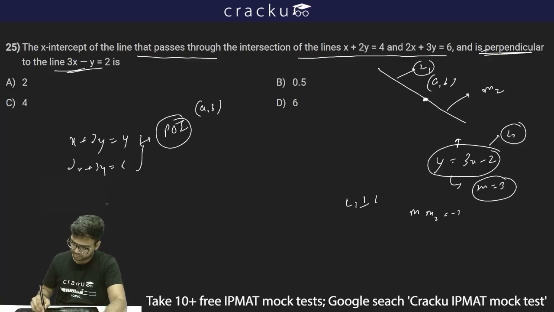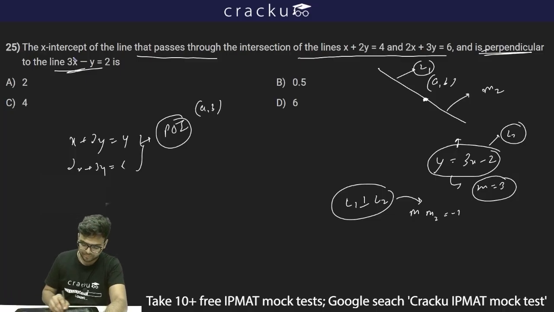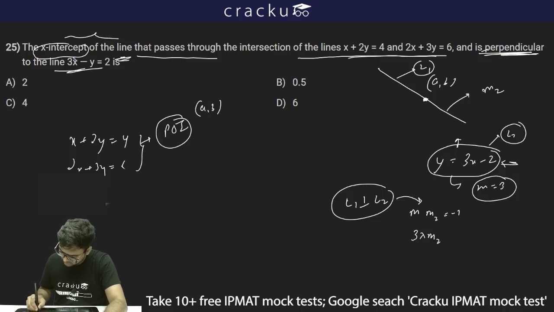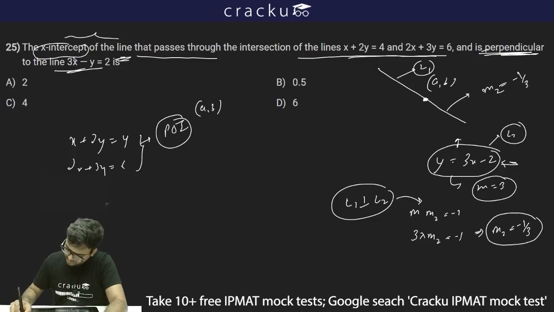If L1 is perpendicular to L2, I can say m into m2 should be minus 1. We have to find out the x-intercept of the line which passes through the point of intersection of these two lines and is perpendicular to this line. The slope of this line m is equal to 3. So 3 into m2 will be equal to minus 1, and thus m2 will be equal to minus 1 by 3.